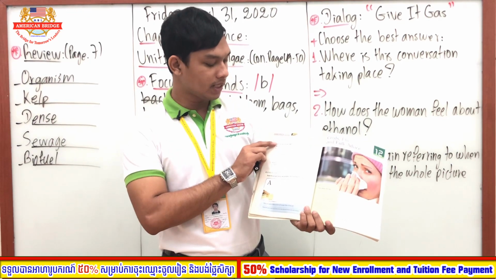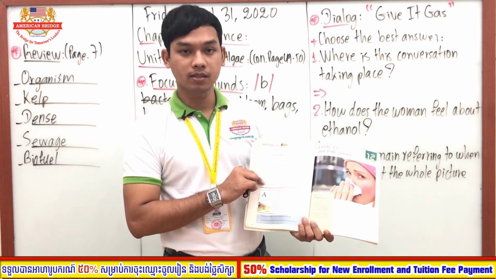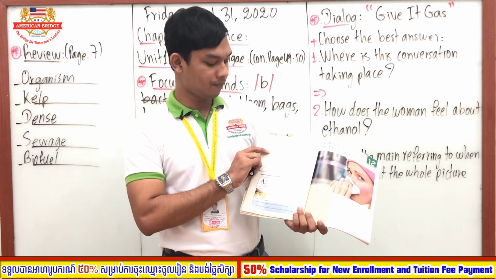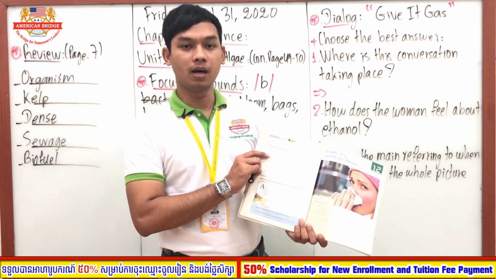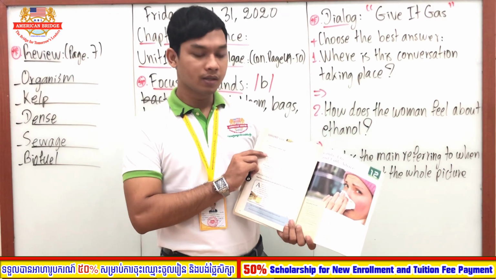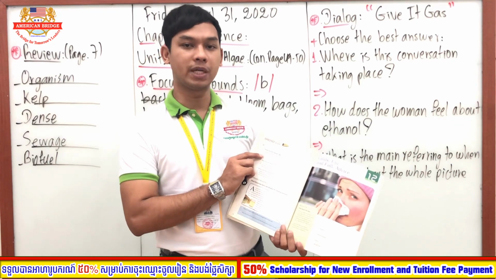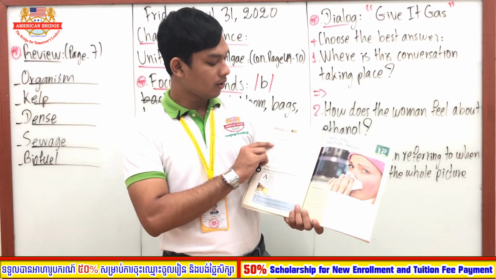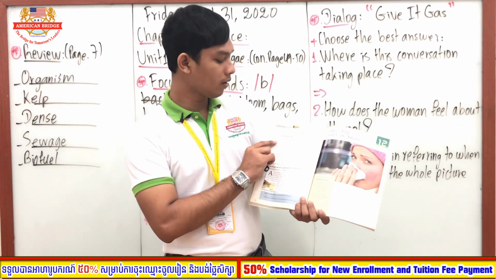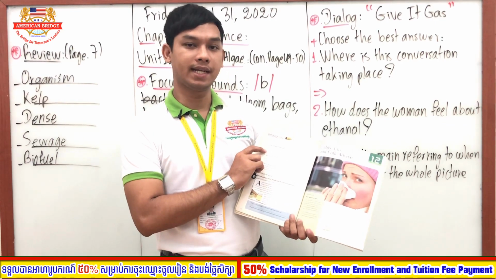In this dialogue, there are 3 questions, and each question contains 3 different multiple choice answers. What you have to do is to read the question and then choose the best answer for each one, all right? You can read the questions and the answers first.